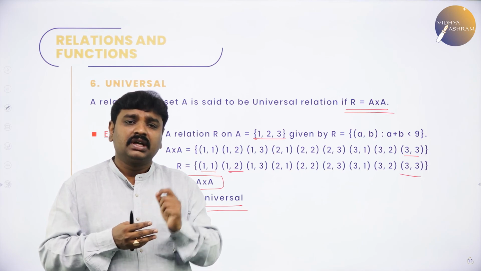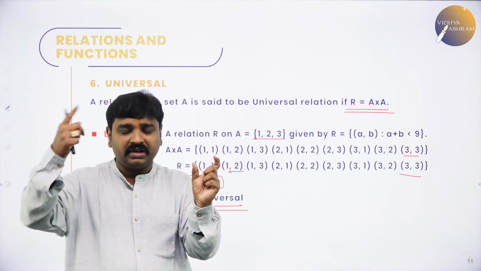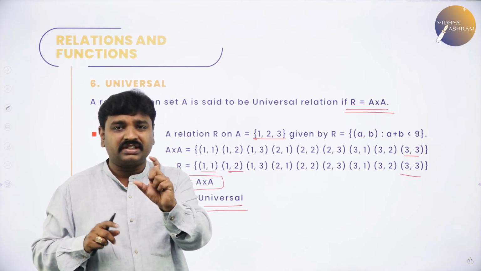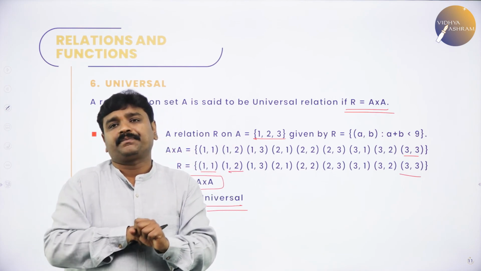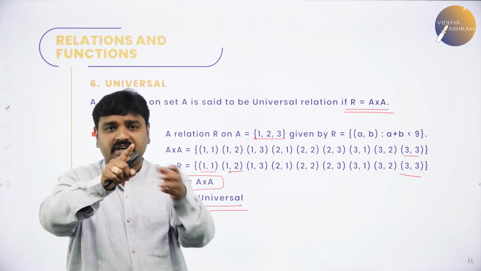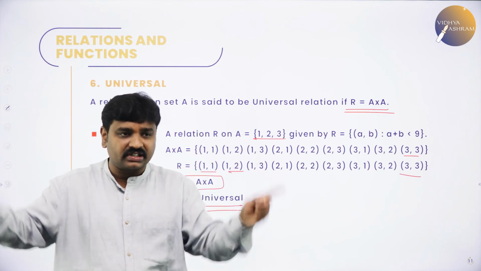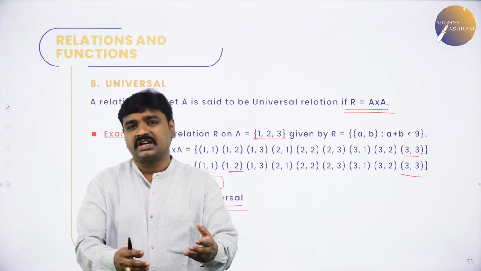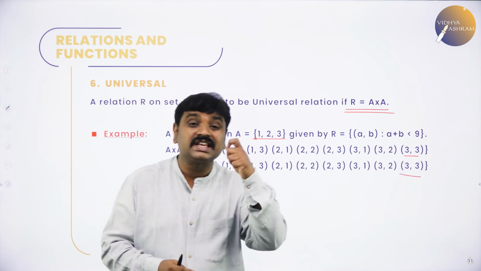What is symmetric? If a pair is in the relation, its reverse should be in the relation. If A is related to B, then B should be related to A. And what is transitive? If the first one is related to the second and the second is related to the third, then the first and third should be related, then we say transitive. If a relation is reflexive, symmetric and transitive, then it is equivalence.